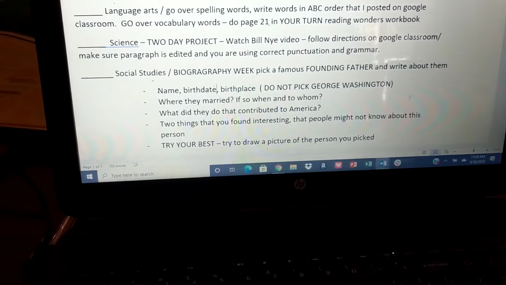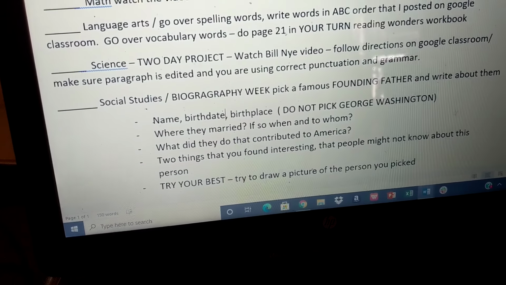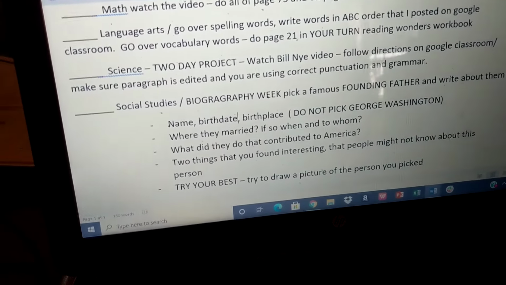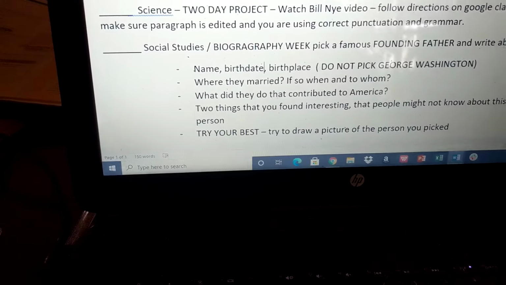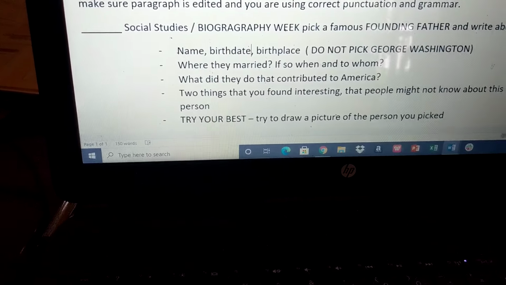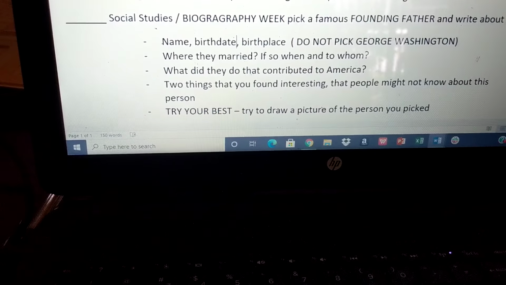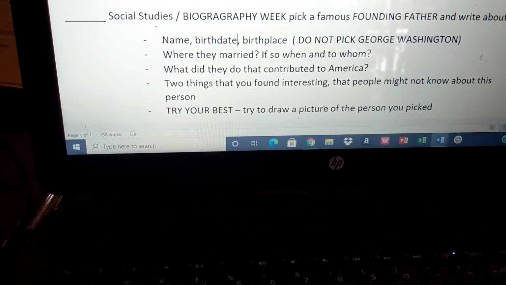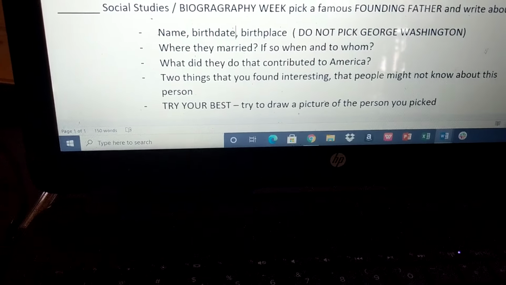Now, I didn't have room to fit this, but he died December, I think it was 14th, 1799. And the reason he died, this is what I found interesting, and you can write about this, is he was on his horse checking out his fields, and it was wet. And he didn't want to keep his guests waiting, so he didn't change his clothes. So he got sick because he was in wet clothes and it was cold out.